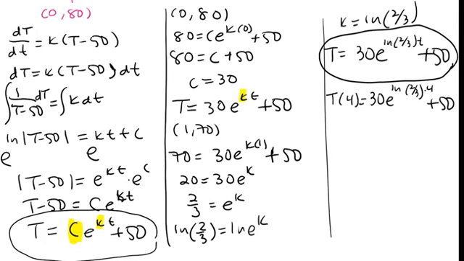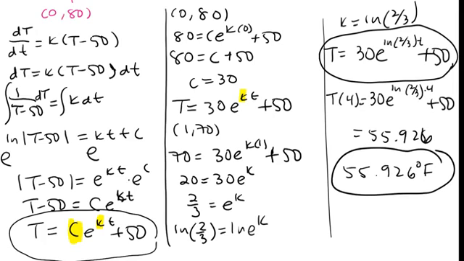Pick up your calculators. Go ahead and type this in on your own. Pause it while you check it. You should get 55.926. So we'll say 55.926 degrees Fahrenheit. It's a story problem, so make sure you have units. And that should be it.